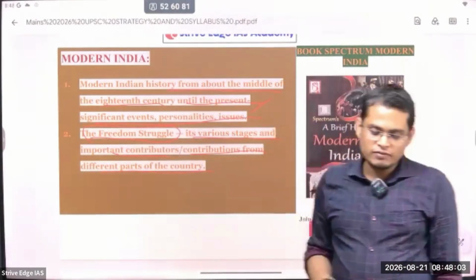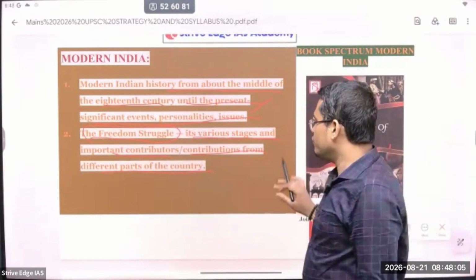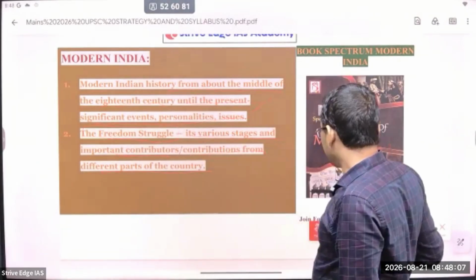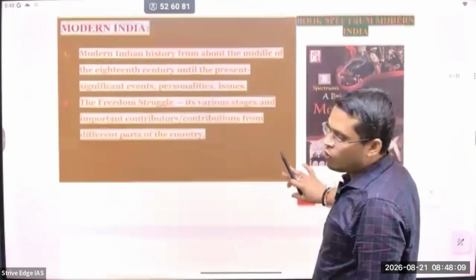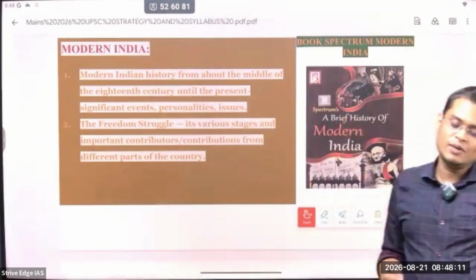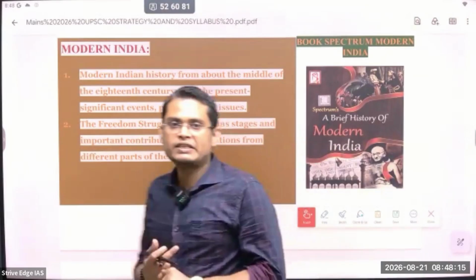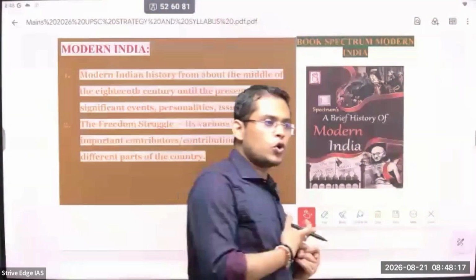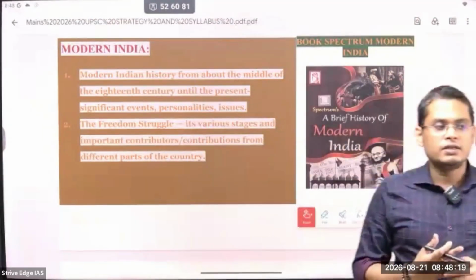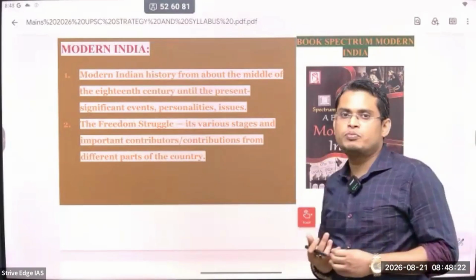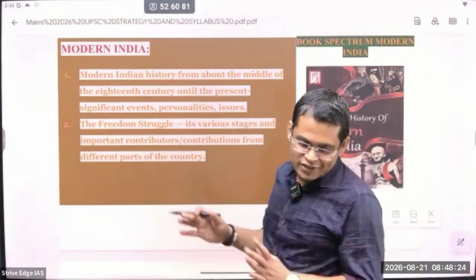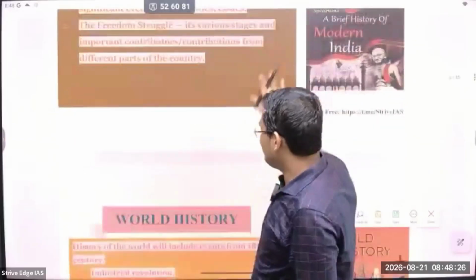Okay, so that is what you have to study. So we have to see in detail our freedom struggle, contributions, stages. So all these movements we are going to study. Movements, like, I am going to give an example, revolt of 1857, Swadeshi movement, then non-cooperation movement, then civil disobedience movement, Quit India movement. So all these things we are going to discuss sequence wise, so you'll get a good idea.